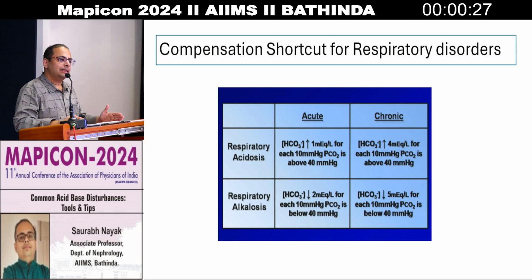Now for respiratory disorders, the compensation shortcut I call 14-25, like 1425. You should just remember: for every 10 rise in CO2 in respiratory acidosis, in an acute non-compensated setting, the bicarbonate will increase by 1. For chronic, it will increase by 4. For every 10 mmHg fall of PCO2 in respiratory alkalosis, in an acute uncompensated setting, the bicarbonate will fall by 2, and for chronic it will fall by 5. So 1425 can be remembered as 14-25.